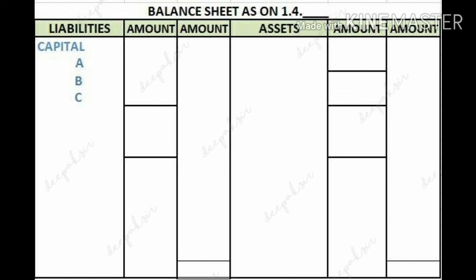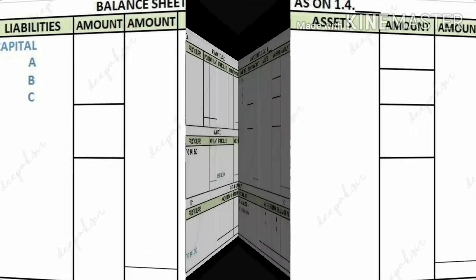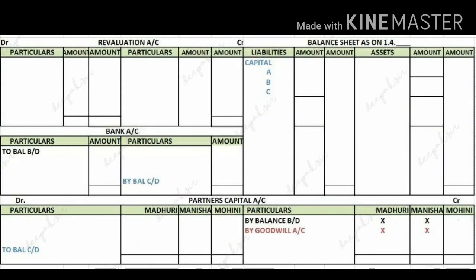In this balance sheet, all the assets and liabilities given in your old balance sheet will be recorded, and at last your balance sheet will tally. This is the complete format of your admission of a partner ledger accounts. You have to prepare a revaluation account, then the partners capital account, and then on the right hand side you have to prepare a balance sheet.